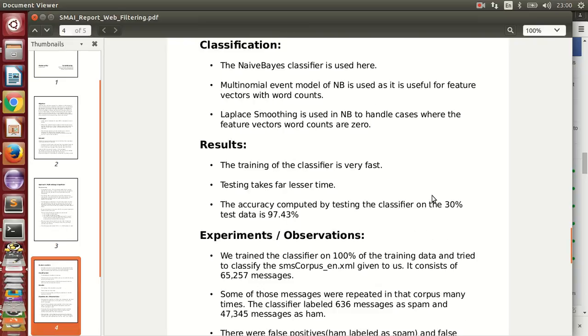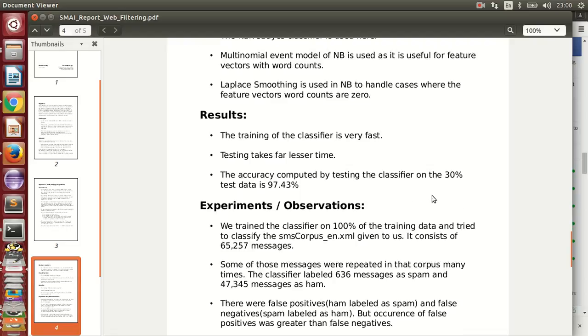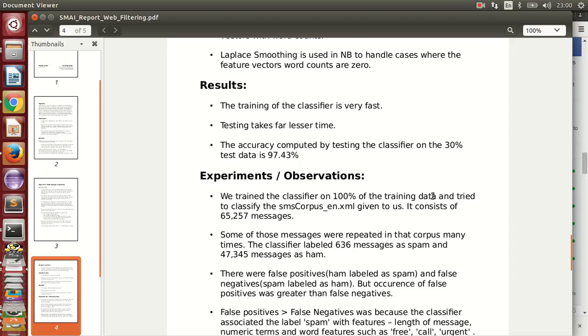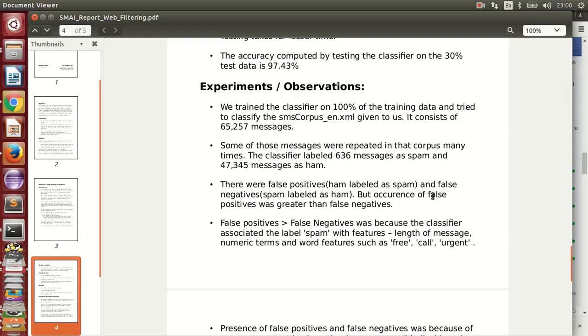Coming on to the results, the training of the classifier is very fast and testing takes far less time. The accuracy computed by the tester by testing the classifier on the 30% test data is 97.43%. Now, coming on to the experiments and observations, we trained the classifier on 100% of the training data and tried to classify the SMS corpus given to us, consisting of 65,257 messages.